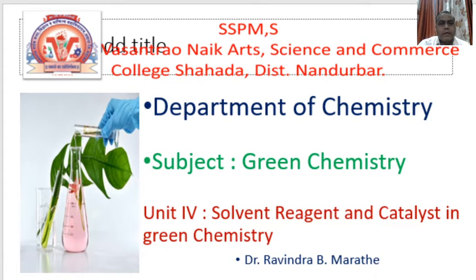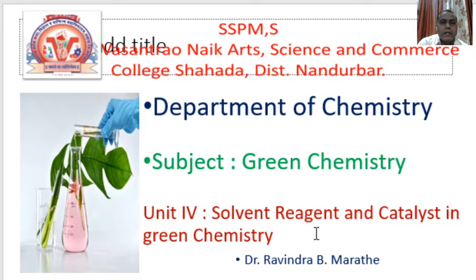Now here we are going to learn about green chemistry, the next unit, that is the fourth unit: solvent, reagent and catalyst in green chemistry. Here we are going to learn about green chemistry.